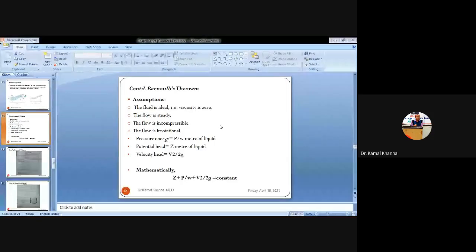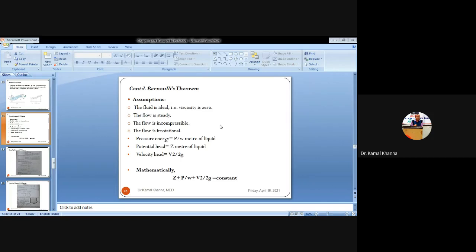So coming on to the assumptions of the Bernoulli theorem. Now is my screen visible to you? Now continuing the Bernoulli theorem, we have some assumptions: the viscosity must be zero, that is the fluid must be an ideal fluid, the fluid must be steady, incompressible and irrotational. Irrotational means this flow is just a streamlined flow, and the particles of the fluid are moving in a single direction and are not moving about their own axis.